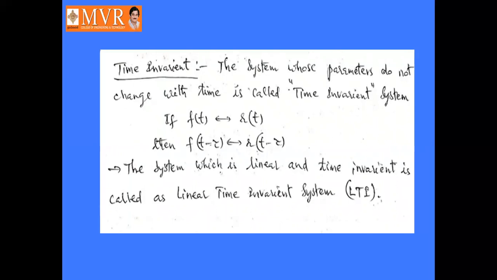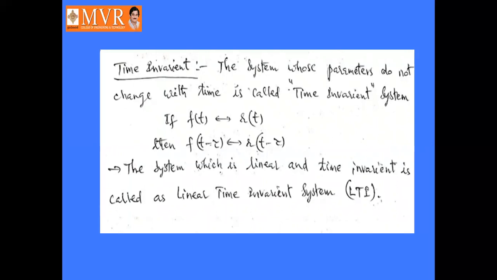It is defined like this. If f of t tends to r of t, then f of t minus tau, here we are shifting the time by tau units, relates to r of t minus tau.